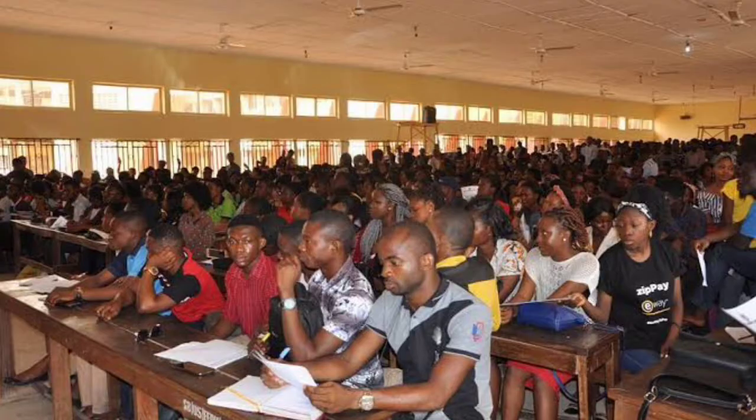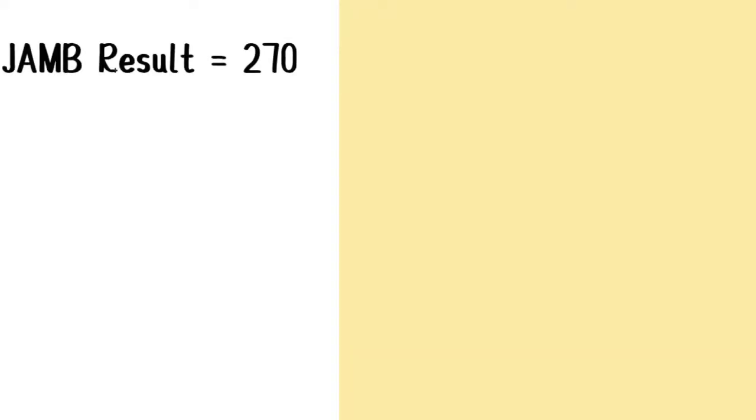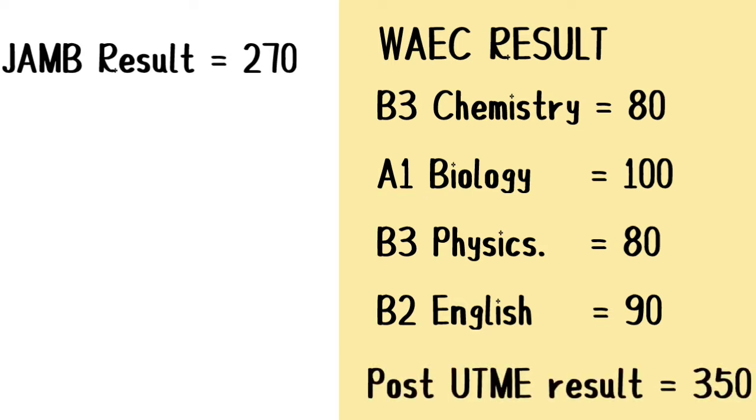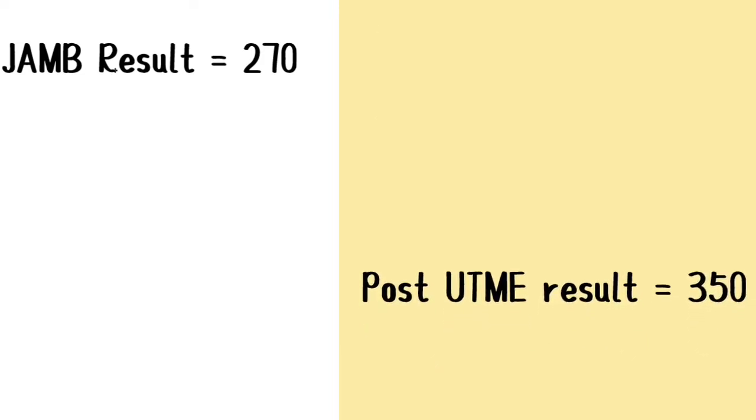Let's take for instance, you wrote JAM and you scored 270, okay? And then in your WAEC results, you have B3 in chemistry, that is 80 points. You have A1 in biology, that is 100 points. You have B3 in physics, that is 80 points. You have B2 in English, that is 90 points. If you add those 4 points together, you end up having 350. So now that 350 is your Post UTME result or your screening result, okay?